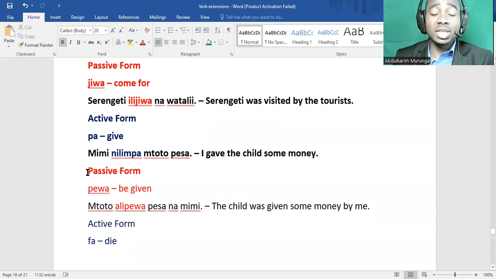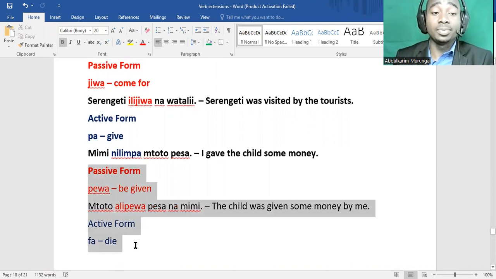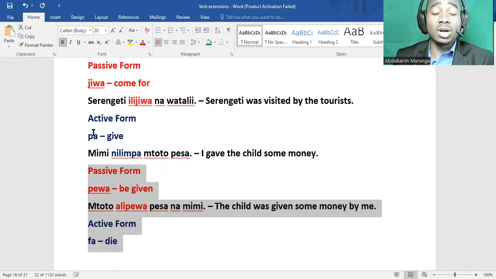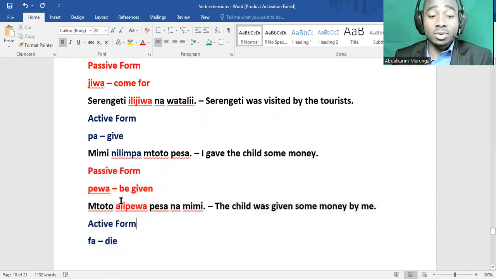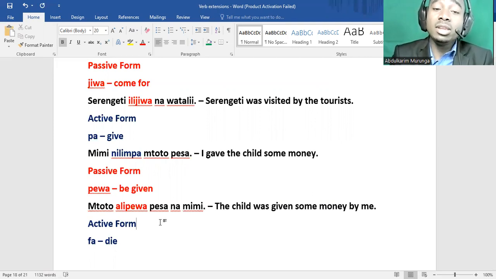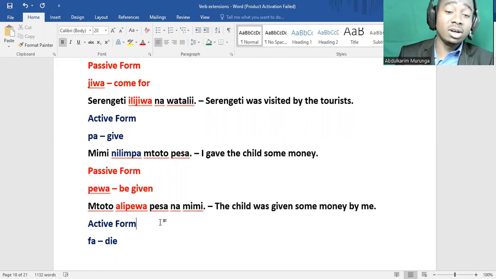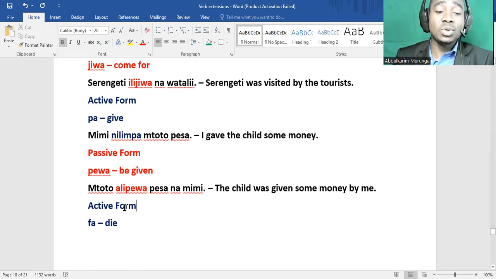When we need to make it passive, we say pewa, to be given. Mtoto alipewa pesa na nani? Na mimi. When you want to ask someone what were you given, ask them, ulipewa nini? What were you given?